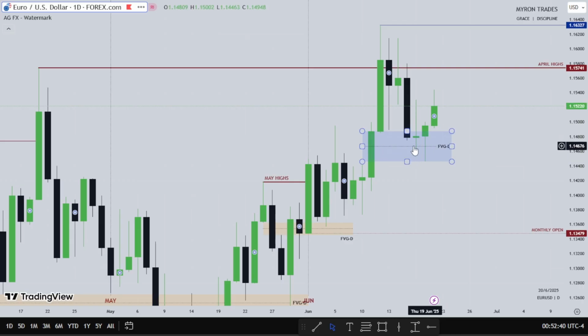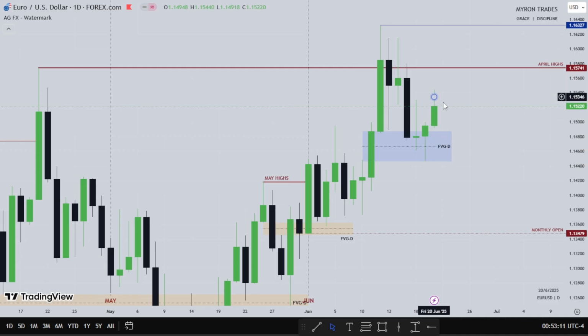Look at Tuesday's reaction from the midpoints of the daily fair value gap. We had another reaction on Thursday, with price failing to close below the midpoint. All the bodies are above, meaning we're treating the fair value gap as support to go higher. Then we'll have Friday trading higher, then closing the week. So Monday did the high of the week, Thursday did the low of the week, then we'll have Friday going higher.